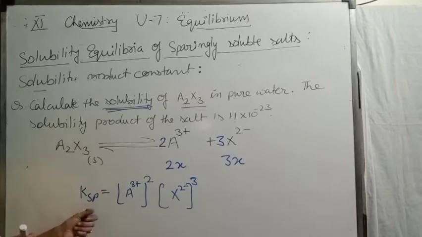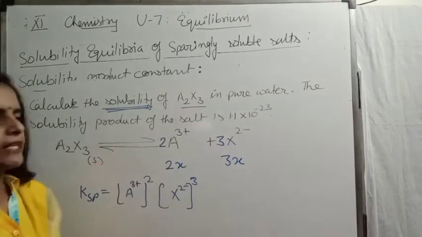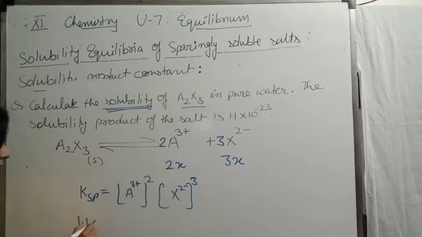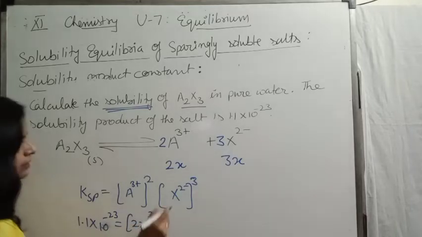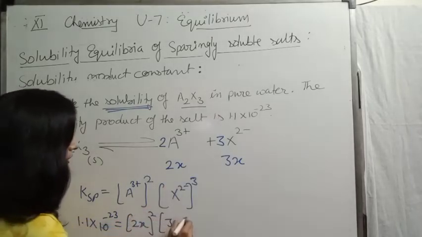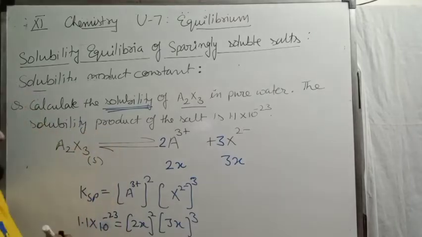Now KSP is given. This is 1.1 into 10 to the power minus 23. Substitute the value: 10 raised to the power minus 23 equals solubility of A, (2x) square, multiplied by (3x) cube. On solving this, you will get the value of x, and that is the solubility of the given salt. In this way, you can solve the questions based on KSP.